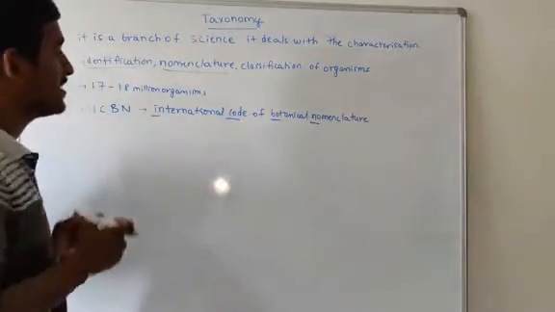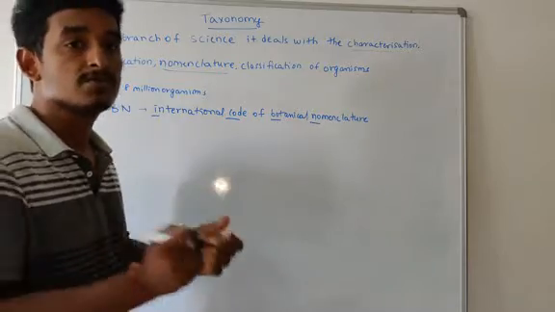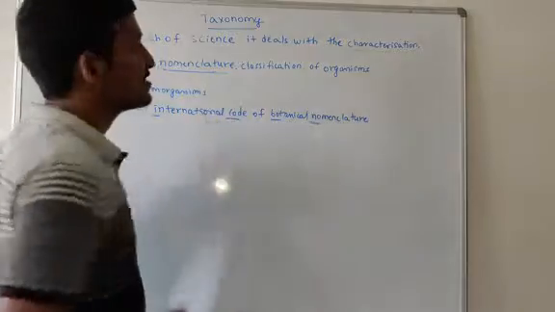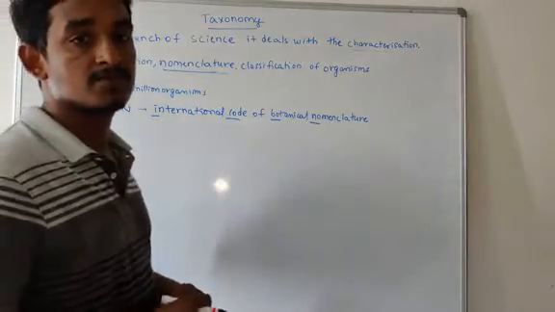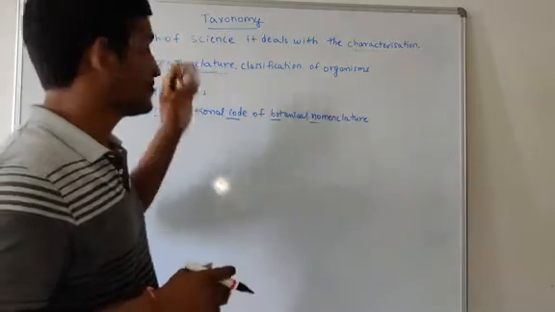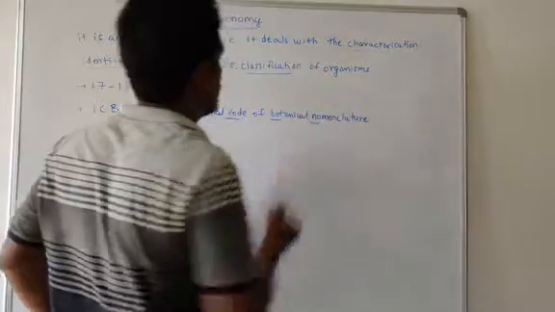This ICBN gives some rules, and according to those rules, we should provide a scientific name. We follow all the rules and provide those scientific names. That is called nomenclature.